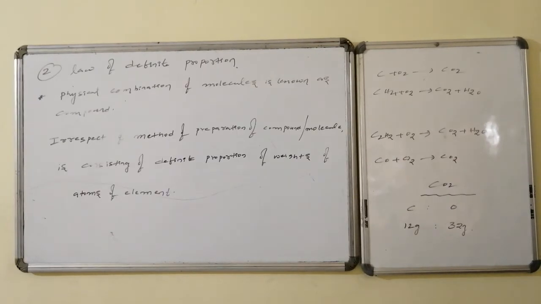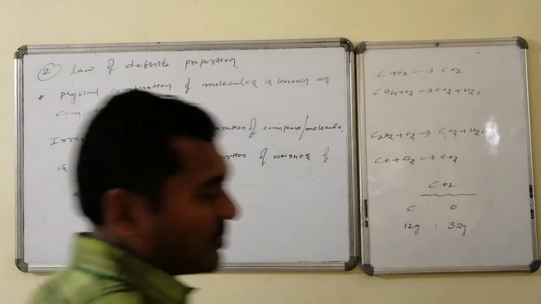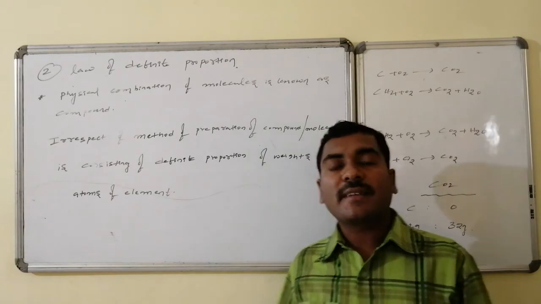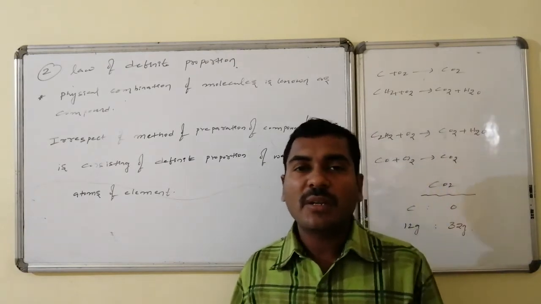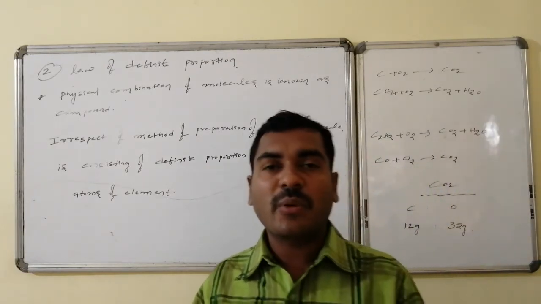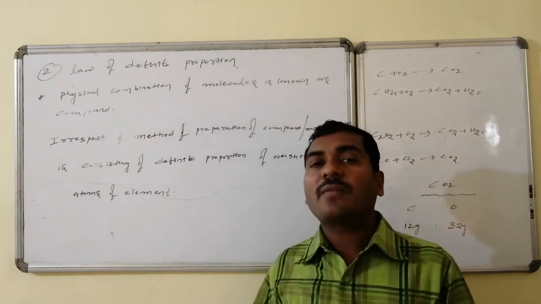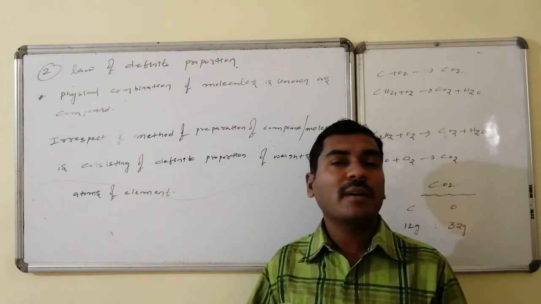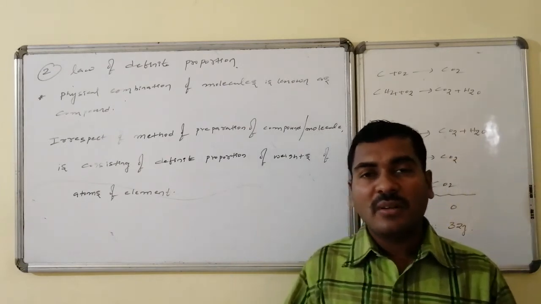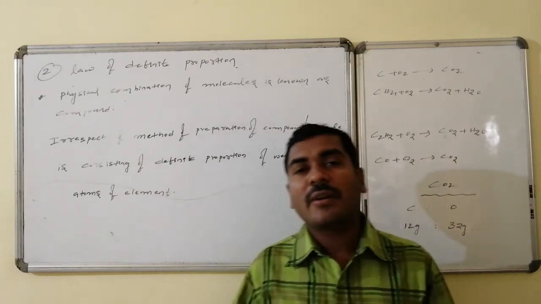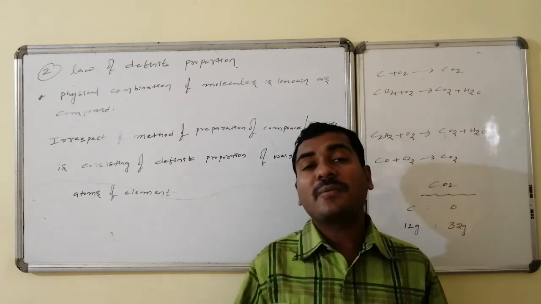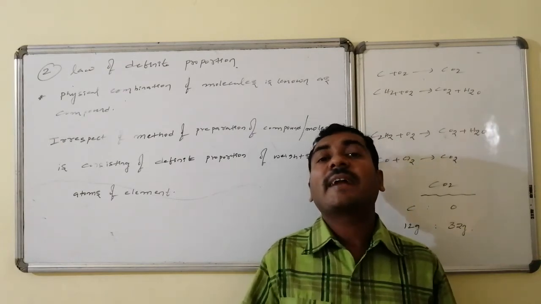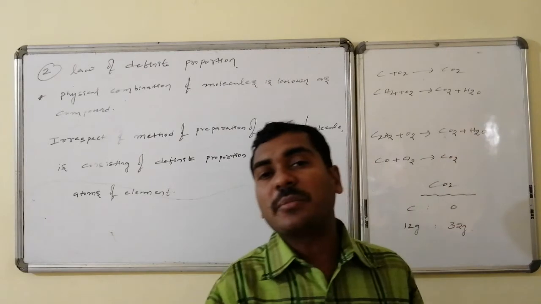Law of definite proportions. Before going to the law of definite proportions, we should remember one thing: physical combination of molecules leads to the formation of a pure compound. What the law of definite proportions says is, irrespective of the method of preparation of a compound or a molecule, it consists of definite proportions by weight of the constituent atoms of the elements with which it is composed.